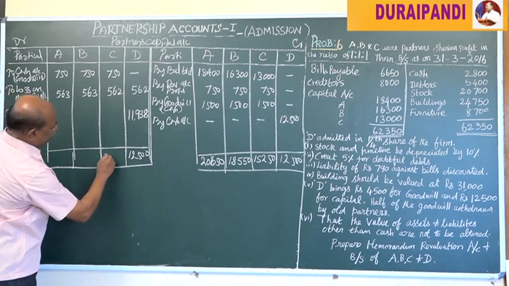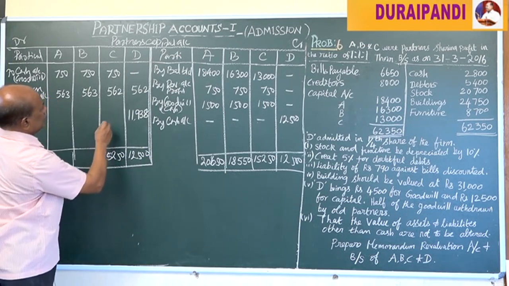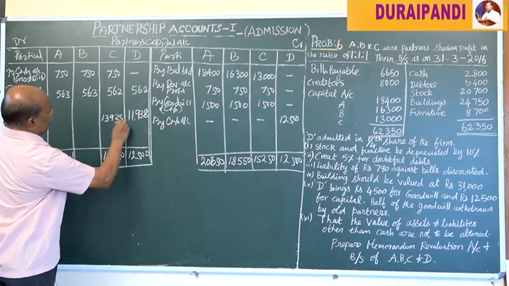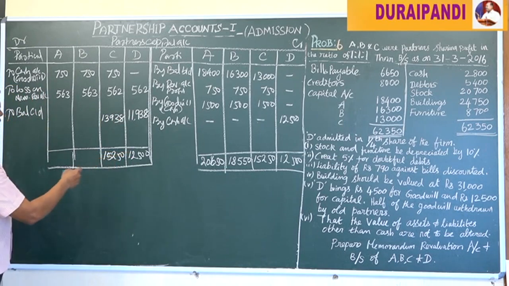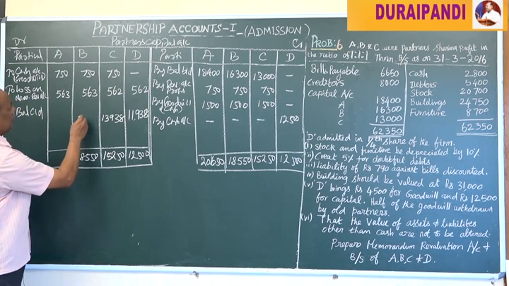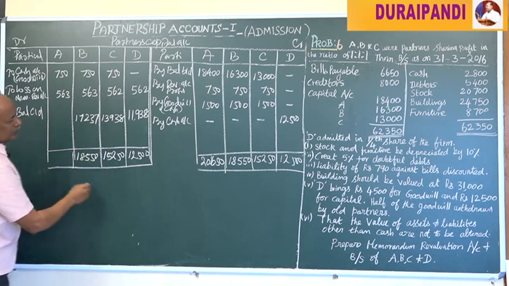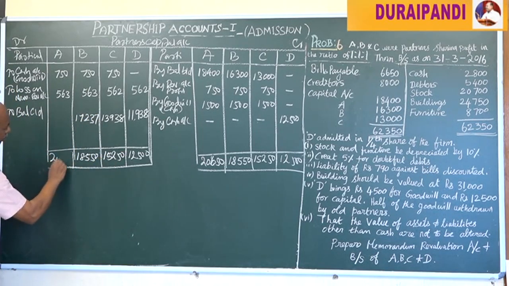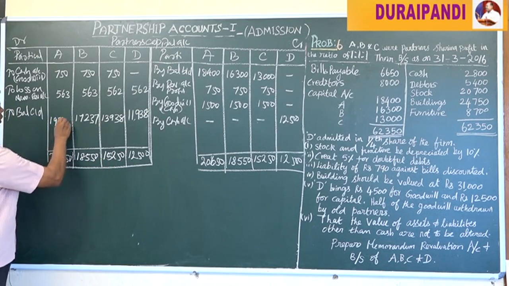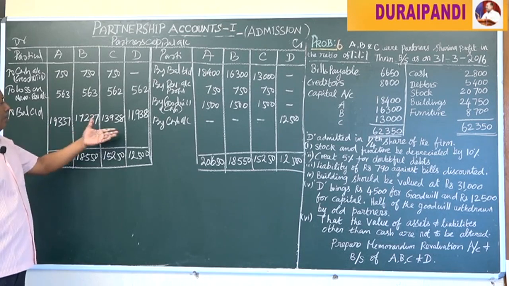Then 15,250. Here the balance 13,938. 18,550. Here the balance 20,650. The balance 337. This is the final balance appearing in the new balance sheet.